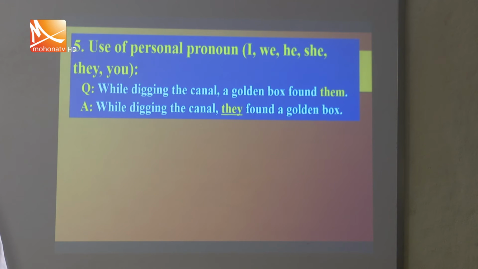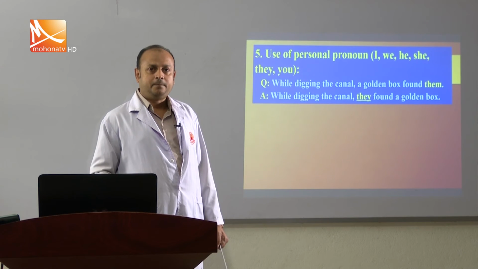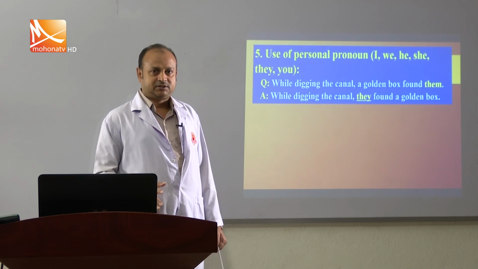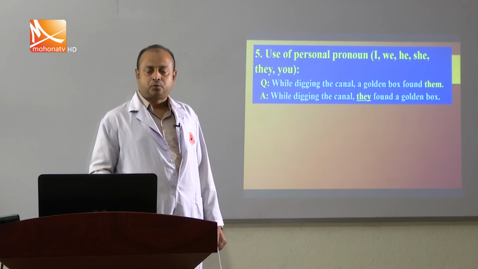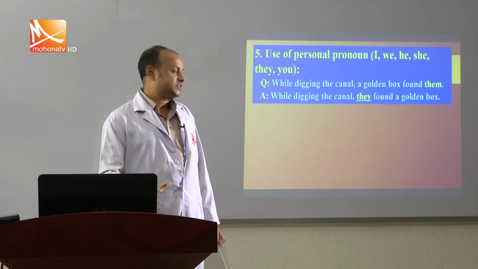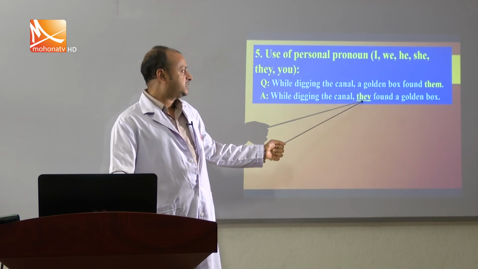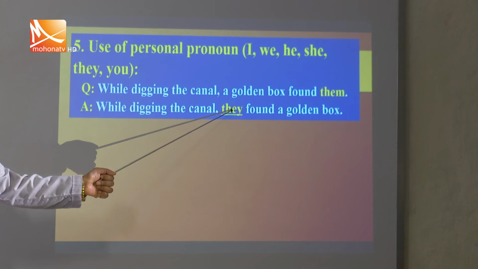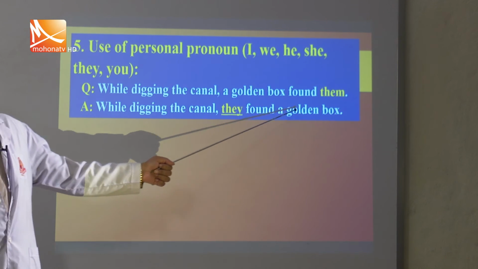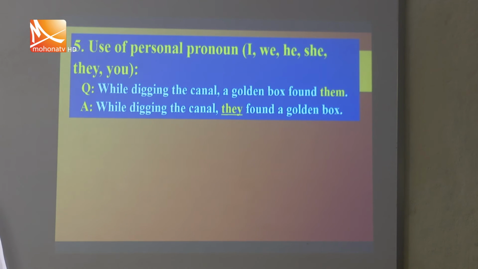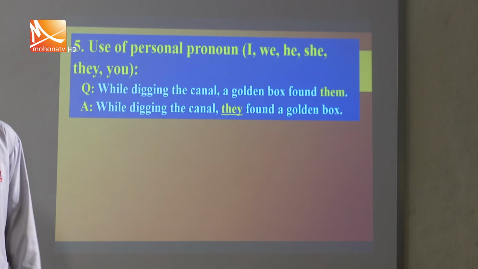The objective form of the pronoun is used in its object place, or the subjective form of the pronoun can be used at the place of subject. So, they is the subjective form of them, and this is the place of a subject, then verb, then object or complement. So, structure is an important factor as well to use pronoun properly.